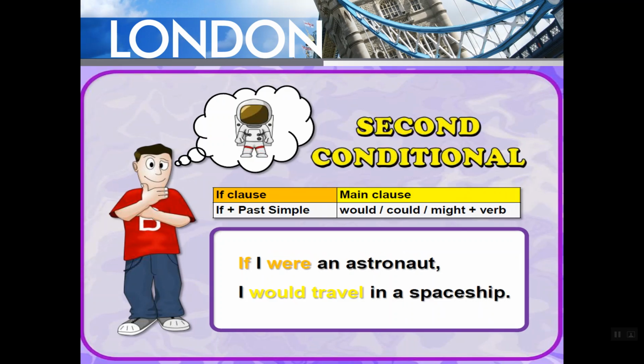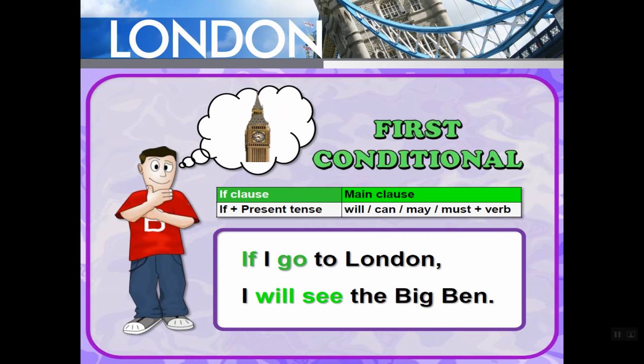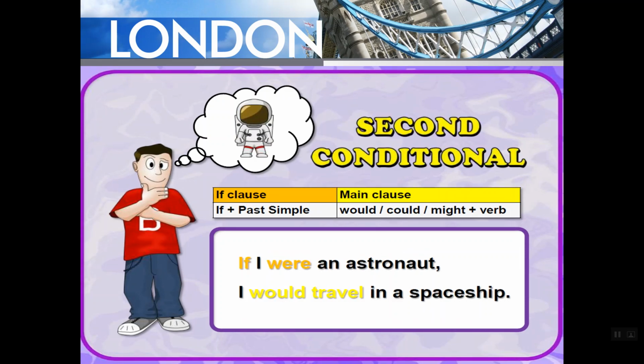The second conditional for today is going to be a kind of possibility which is less possible. I mean, if we are talking about the first conditional, I am sure about 70 to 80% of what I'm saying, and here I'm talking about 50% or probably less than this. So, if I were an astronaut, I would travel in a spaceship. In this example, we use if followed by the past simple.